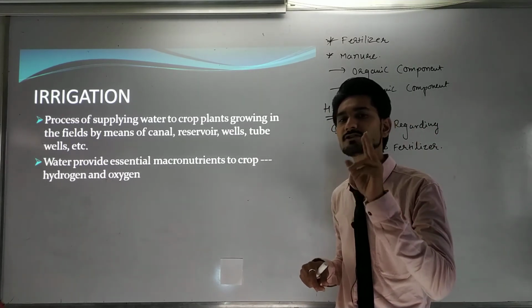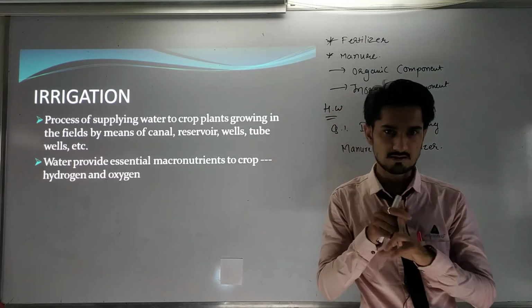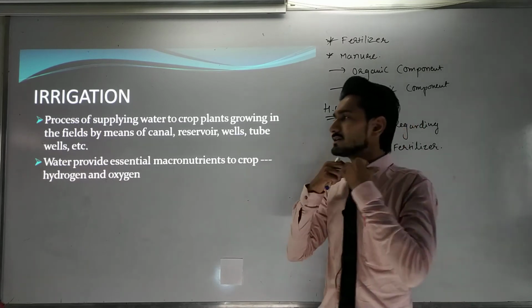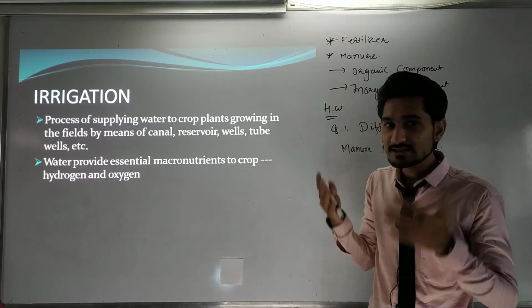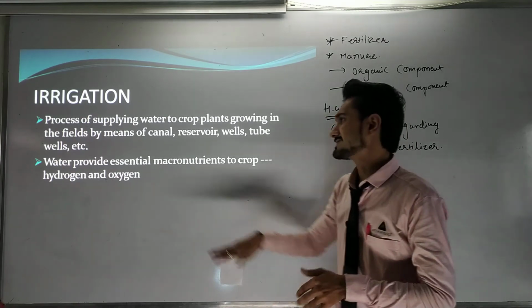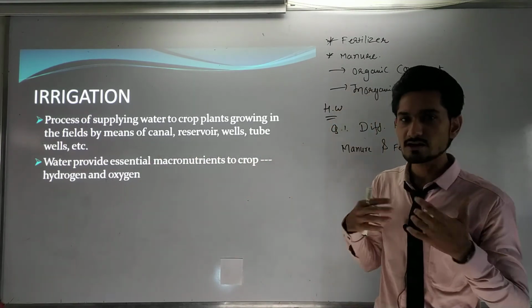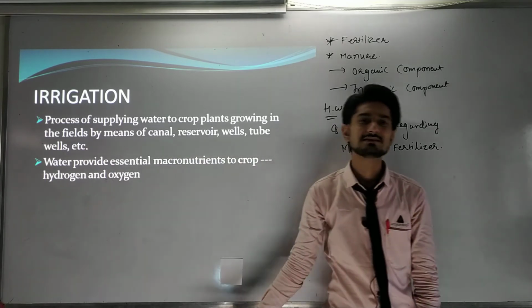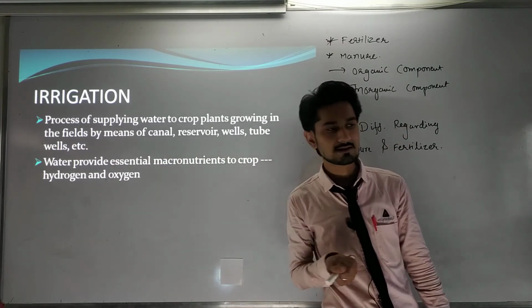The second condition, we know, is that the crop requires water to produce glucose. Now how can we get the water? What are the things that give us the water? These are the things that give us the water: canals, reservoirs, wells, tube wells. These are the sources from which we can get water.